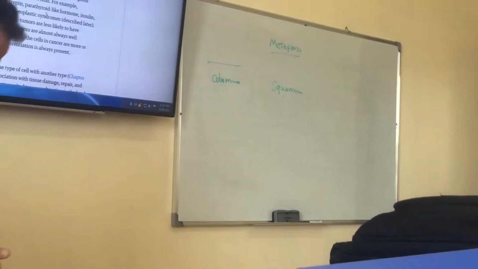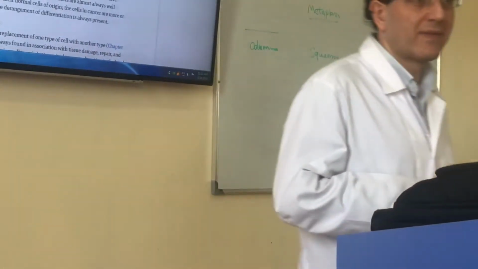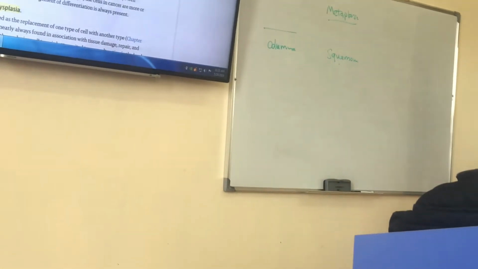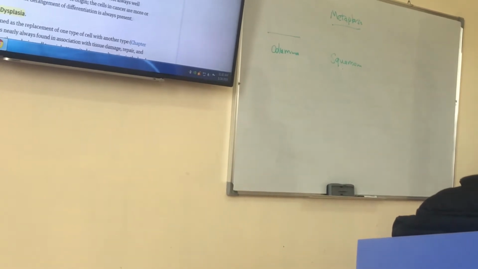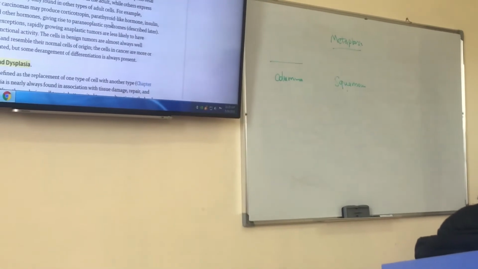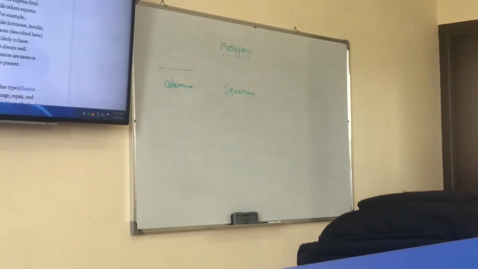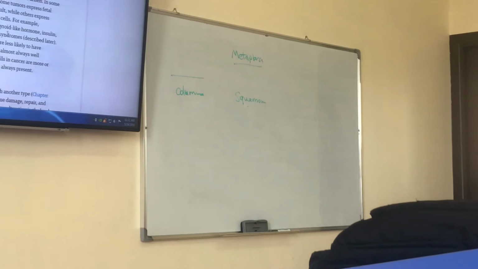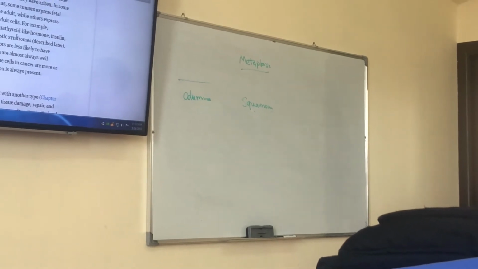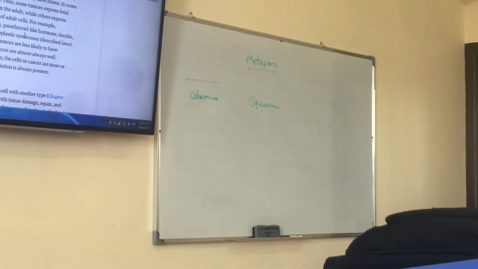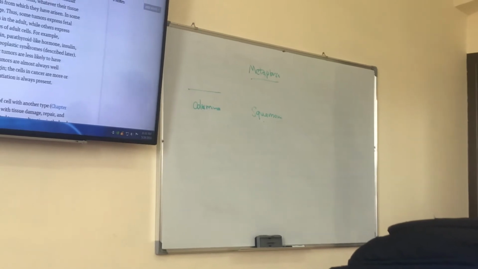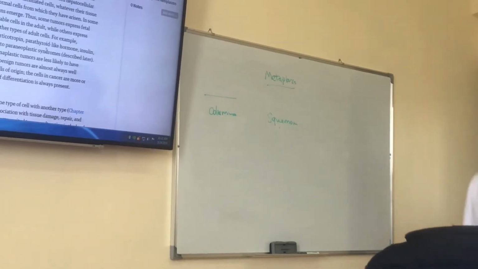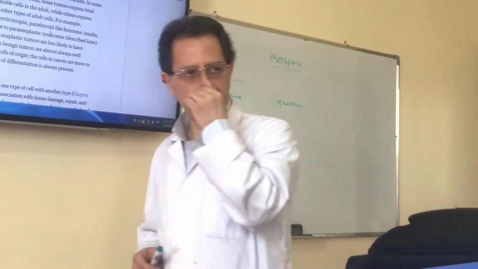Please answer. Which type of metaplasia is the most common? Cuboidal to columnar, columnar to cuboidal, columnar to squamous, which one? Squamous to columnar. Which type is the most common?